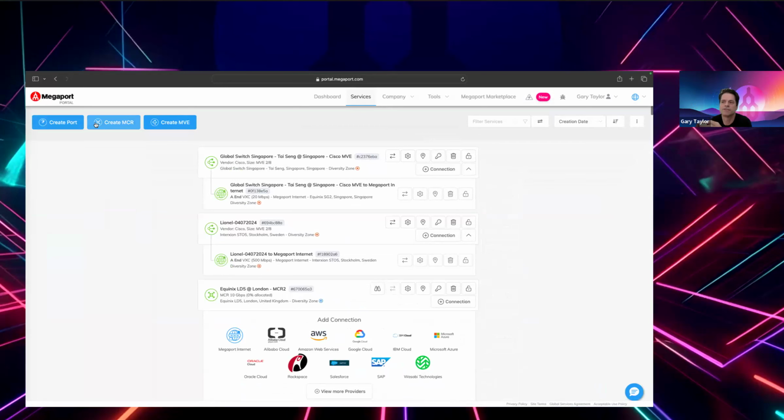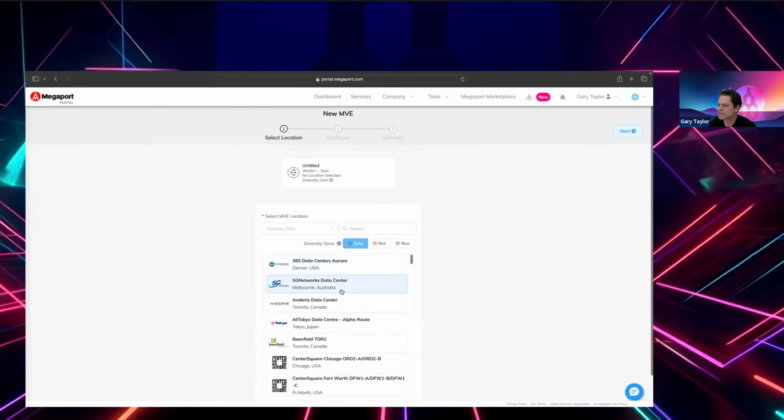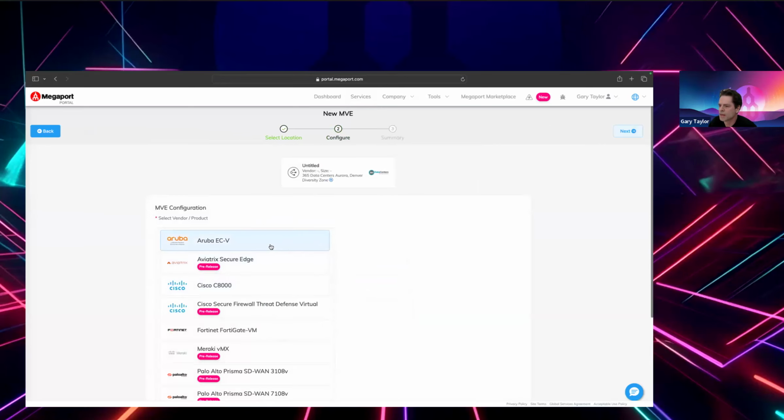The MTR is the virtual routing instance, which allows cloud to cloud and cloud to on-prem BGP connectivity at layer 3. That's global as well. And then we got our MVE. This is our virtual edge service. And if I click on that very briefly, you can actually see some of the vendors that we have live. That's Aruba. Aviatrix is coming soon.